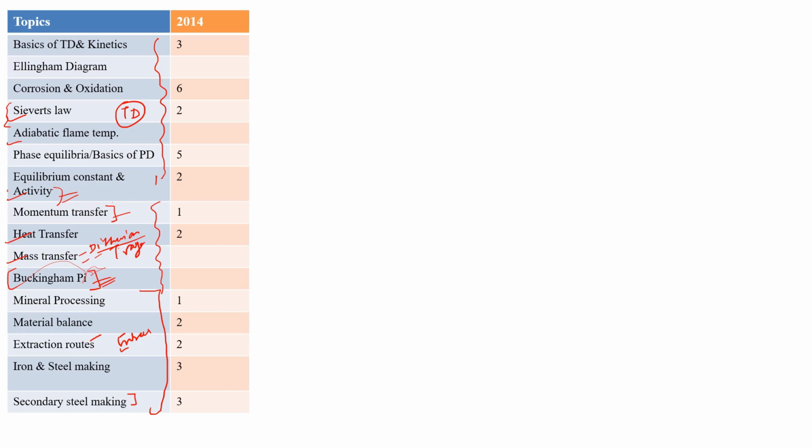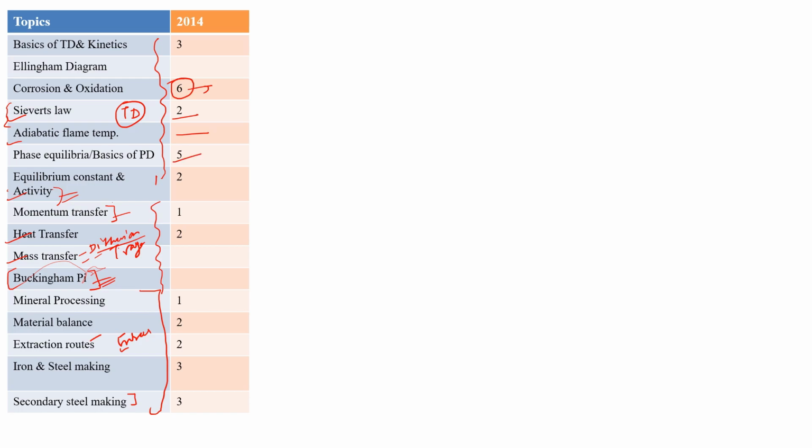In 2014, the maximum part asked from these topics was corrosion and oxidation, and this is a very important part because they ask theoretical as well as numerical questions related to corrosion. They can also ask questions from basic electrochemistry, potential cell and galvanic cell. Sievert's law is also very important. In this year they did not ask adiabatic flame temperature. Phase equilibrium was also there, a five marks question.